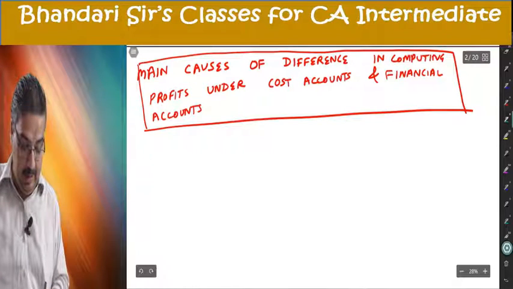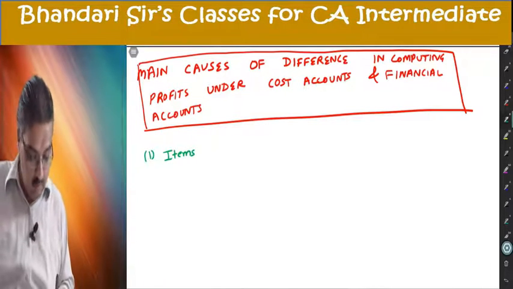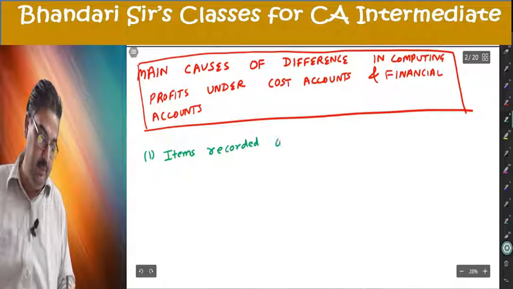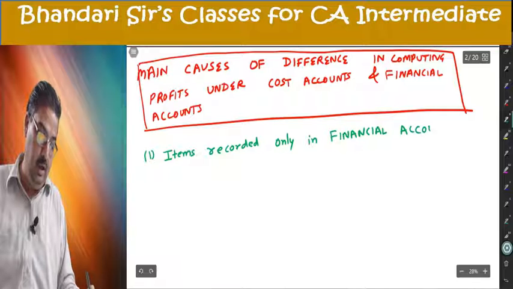Number one, first category. Items recorded only in financial accounts.